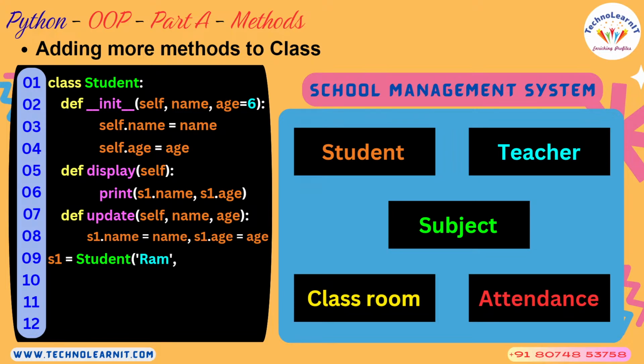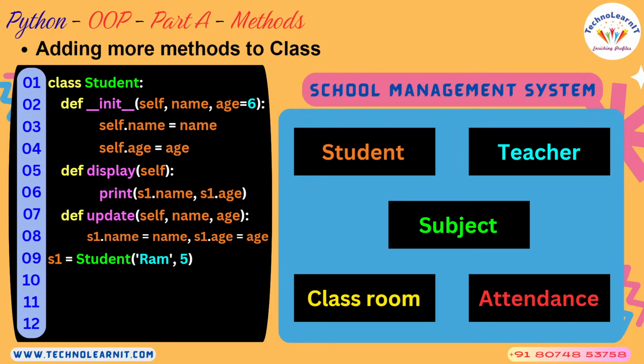So update is another operation, or method. Here self, as you know, will be the reference to the object that I am working on currently. Name and age are the two positional arguments you have to pass.